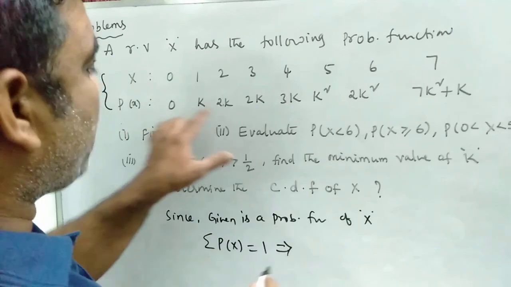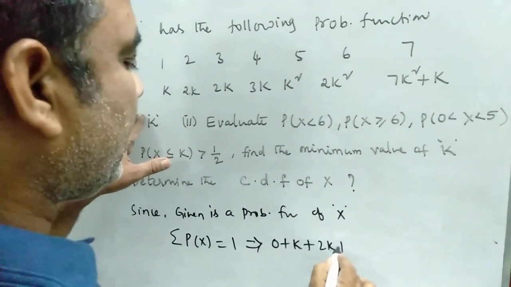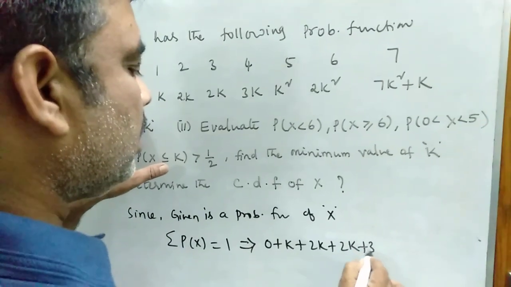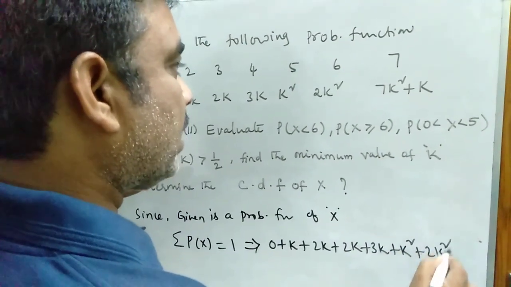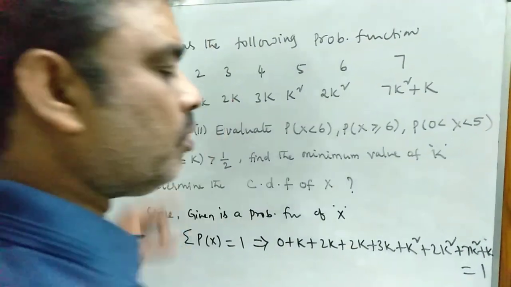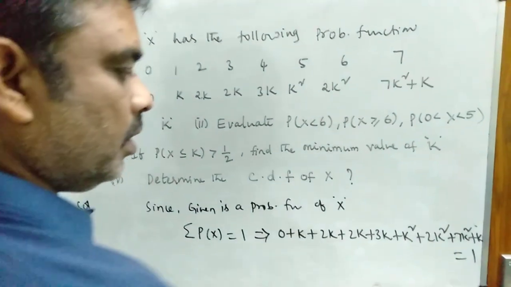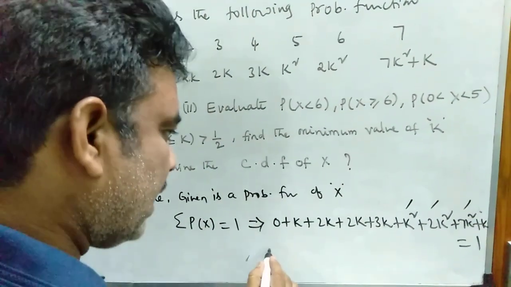The sum of all probabilities: 0 plus k plus 2k plus 2k plus 3k plus k square plus 2k square plus 7k square plus k is equal to 1. On adding the k square terms, it is 10k square.